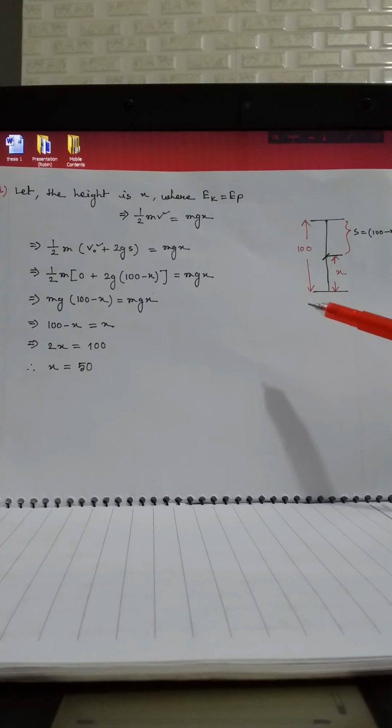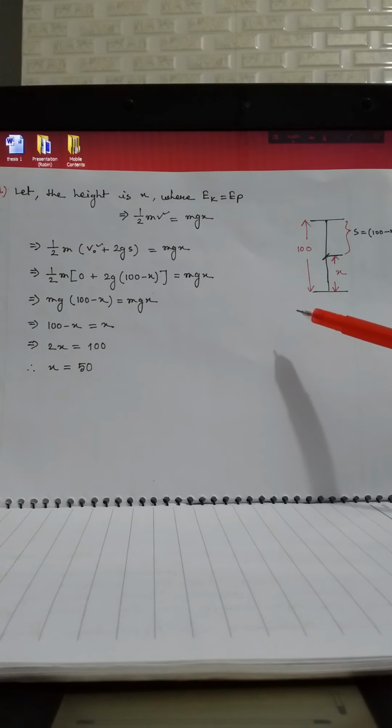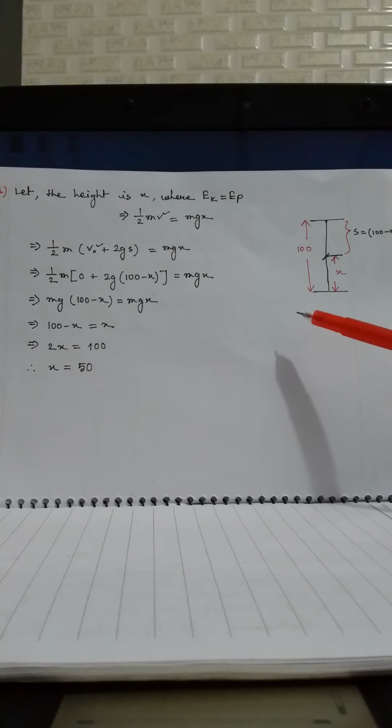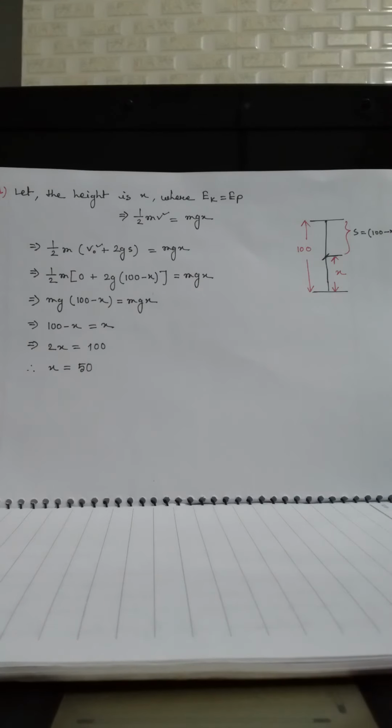So we can write here half m, the initial velocity is 0, so twice g times 100 minus x, where s is 100 minus x, the displacement. And now put the value of mgx.